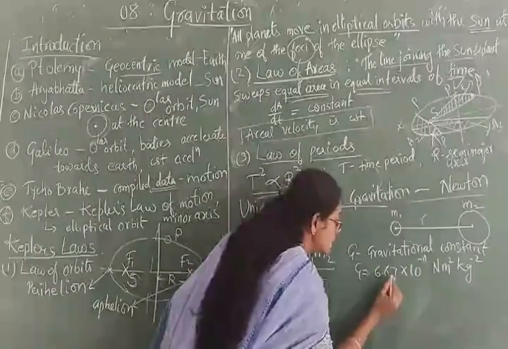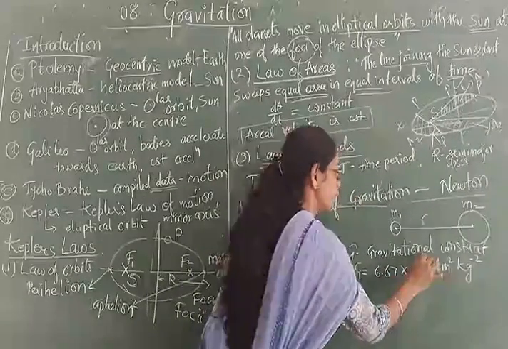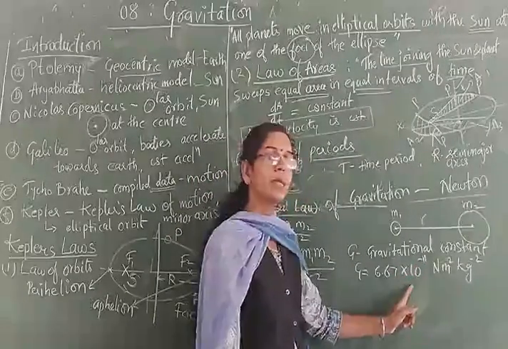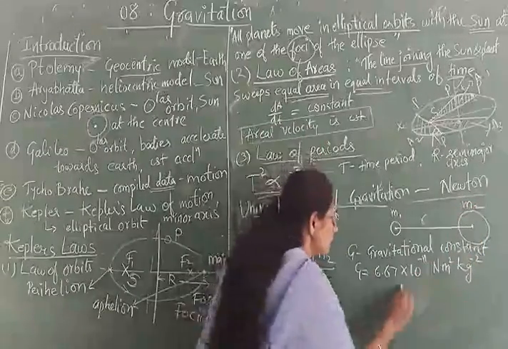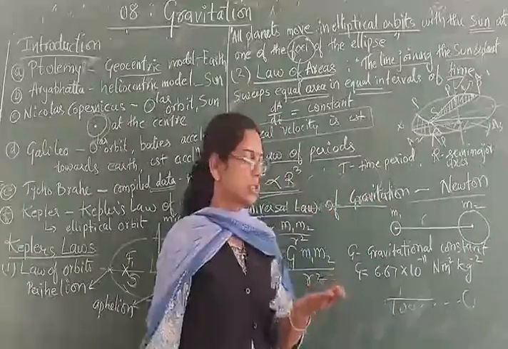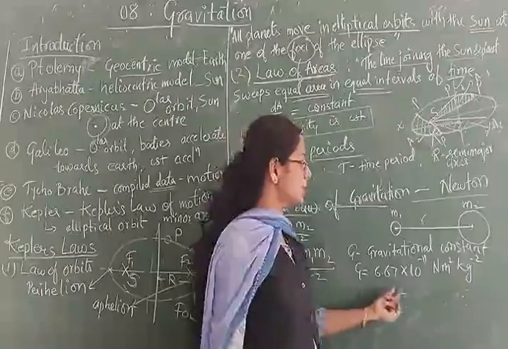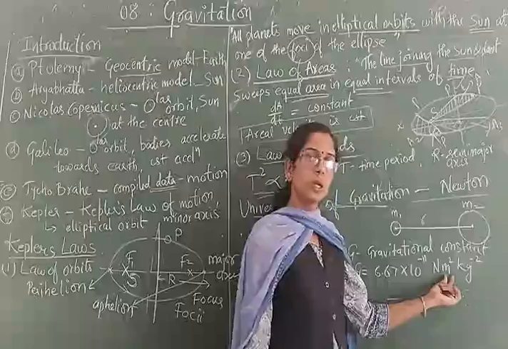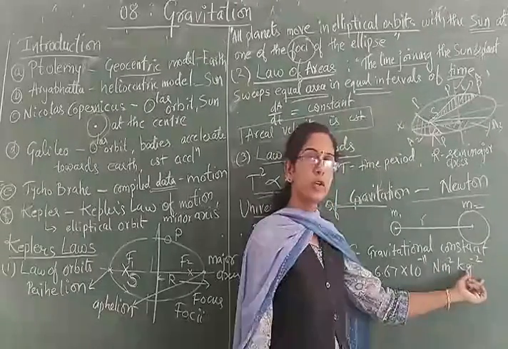It is equivalent to 6.67 into 10 to the power minus 11. 10 to the power minus 11 means it is equivalent to 1 divided by 1 followed by 11 zeros. This is the value. And the unit for this quantity is Newton, the unit for force, meter square, the unit for distance squared, and kg, the unit for mass.